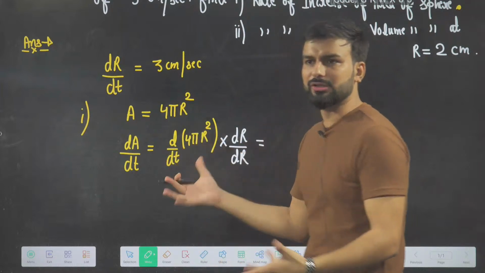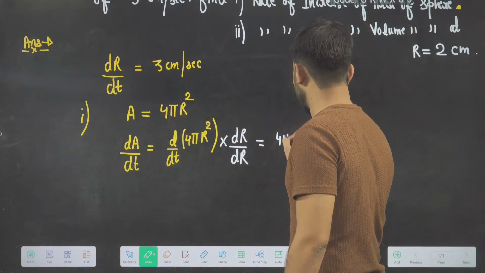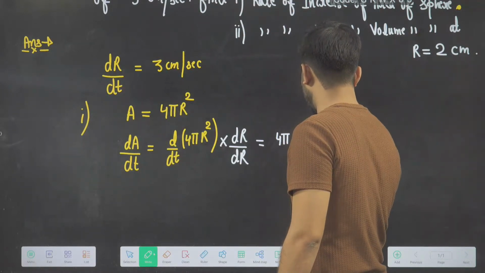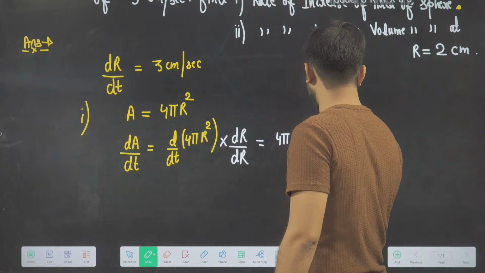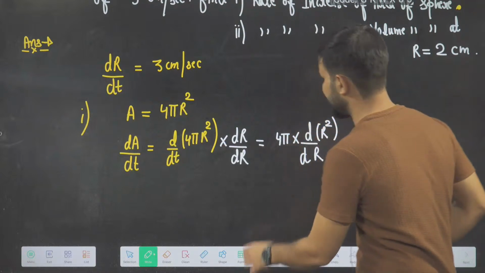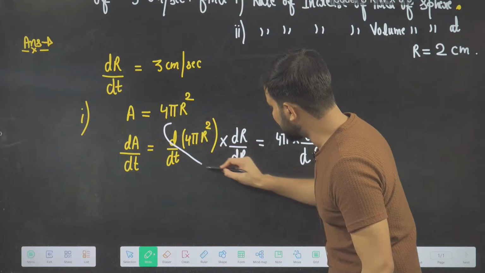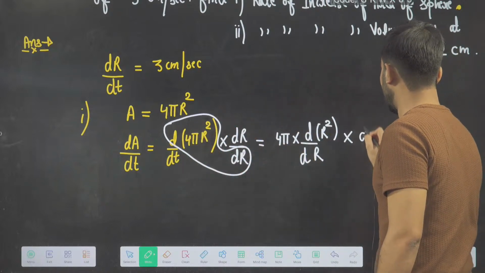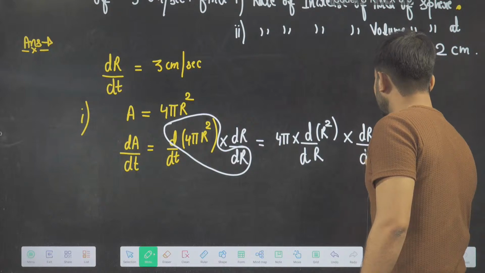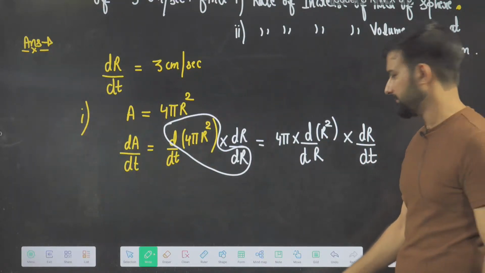Okay, and 4 pi is constant, so 4 pi will come out, into d by dr of r square, with respect to r. Then I club these two, and I am left with dr by dt. Yes or no?